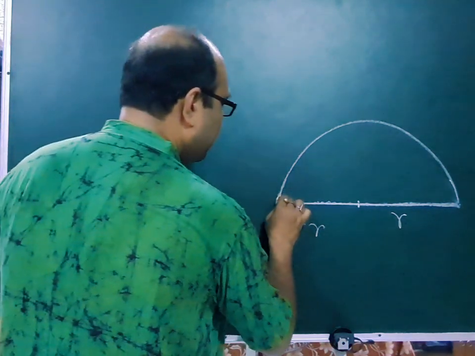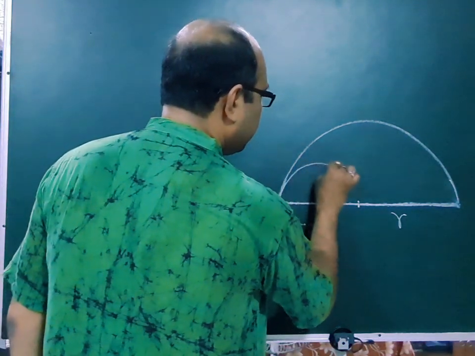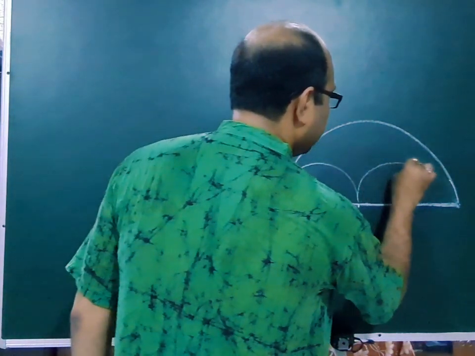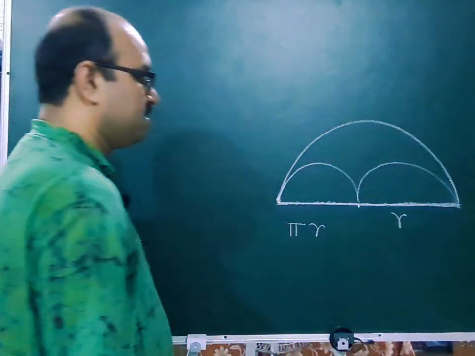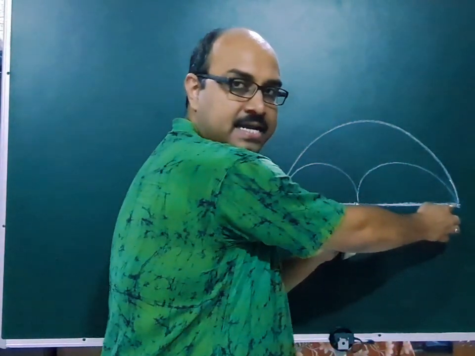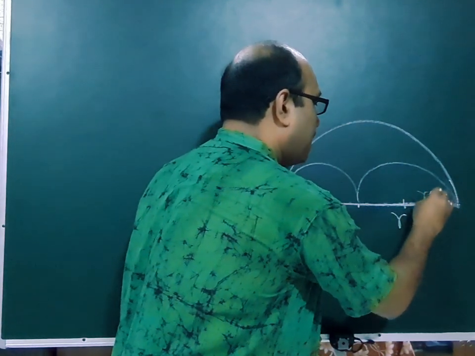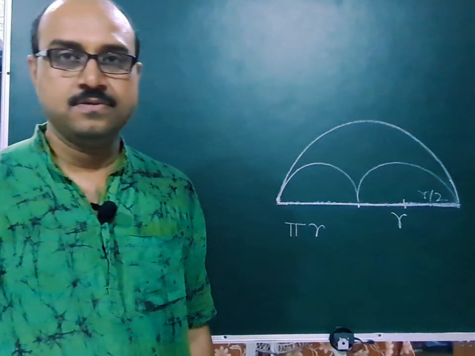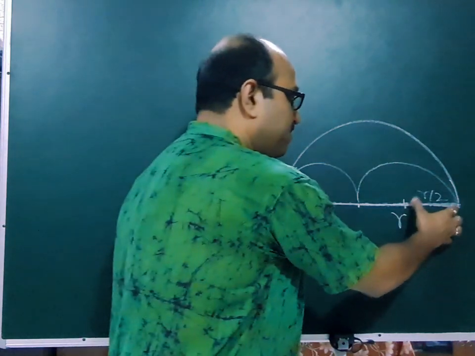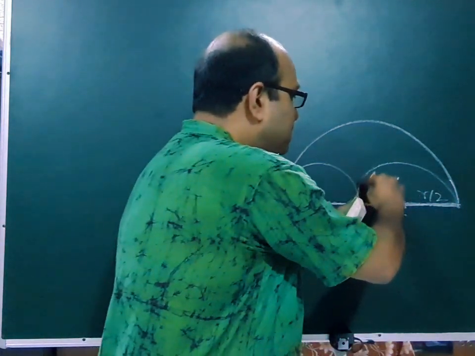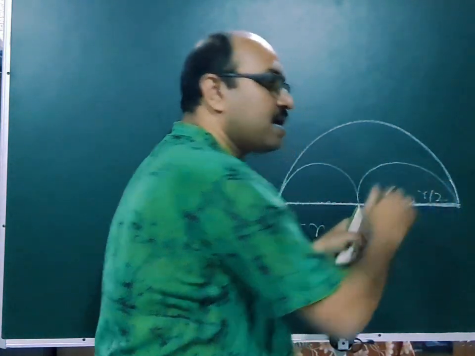Now, what will happen if we divide? If this is r, then half of it will be r by 2. Then what will be the circumference of this arc?